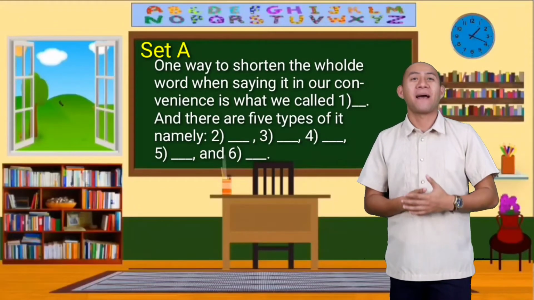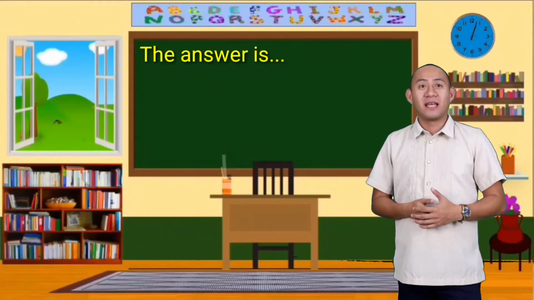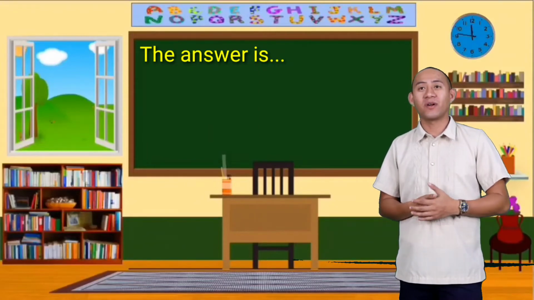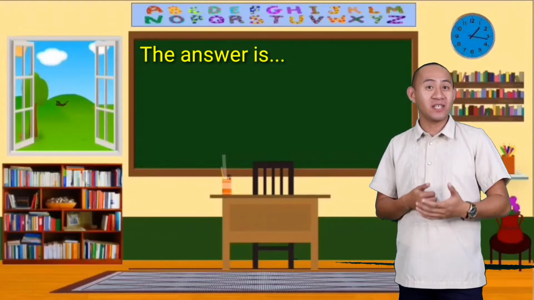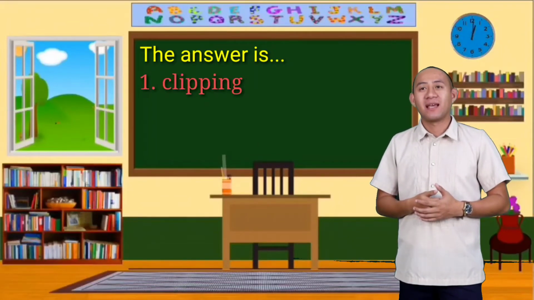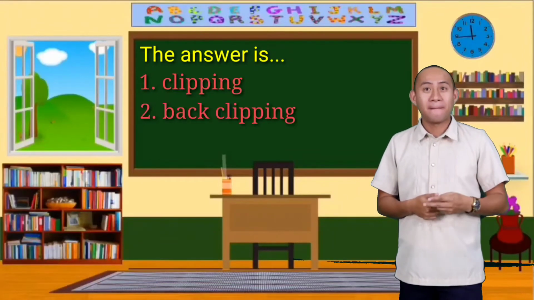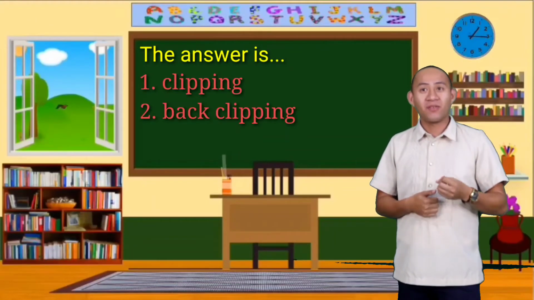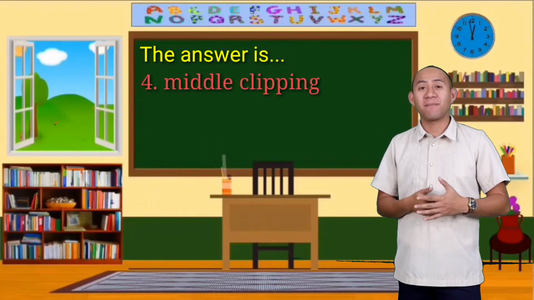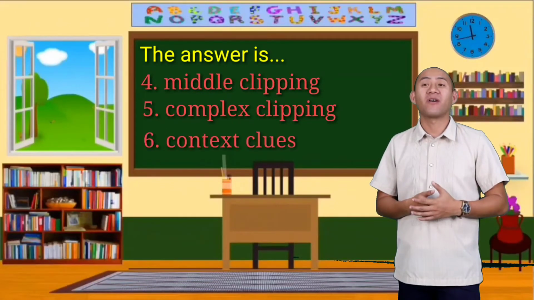The answer is: one way to shorten the whole word when saying it for our convenience is what we call, number 1, clipping. And there are 5 types of it, namely, number 2, back clipping, 3, fore clipping, 4, middle clipping, 5, complex clipping, and number 6, context clues.